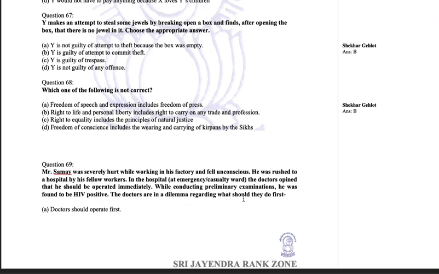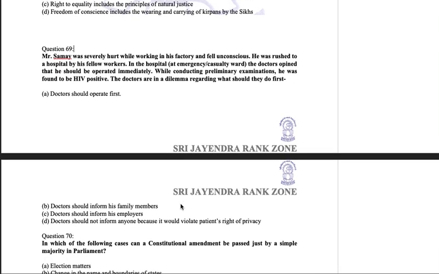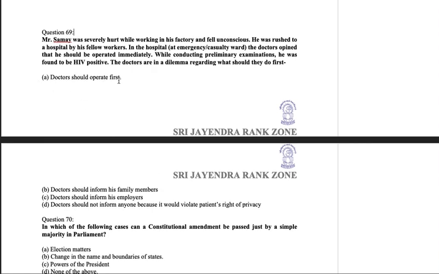The doctors are in dilemma regarding what they should do first. Doctors should operate first. Doctor should inform his family members. Yes, they have to inform the family members because the person is HIV positive, and the family members are in close contact with the person, so they may get infected. Doctor should inform his employers. Yes, they should inform the employers as well.